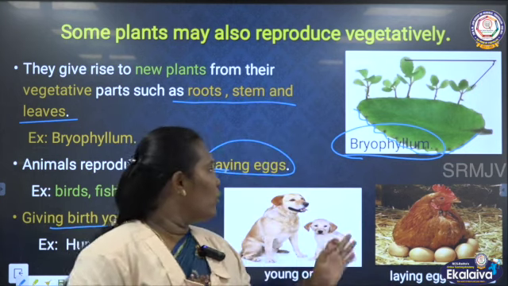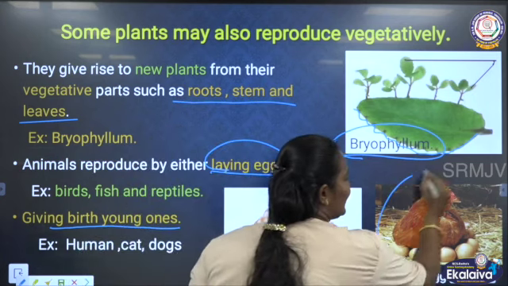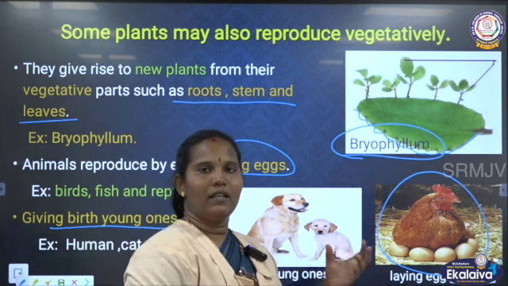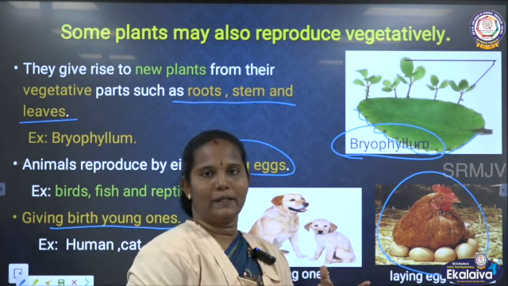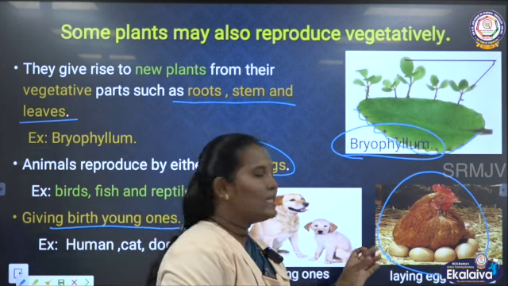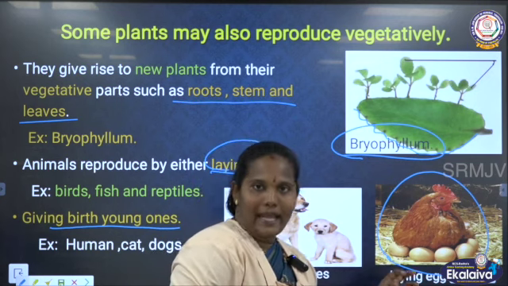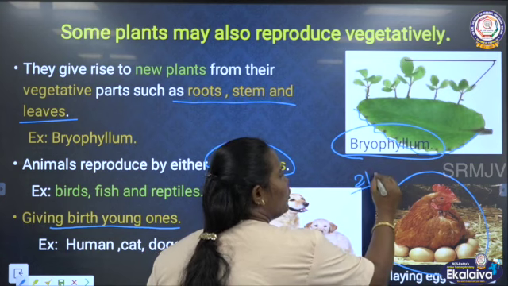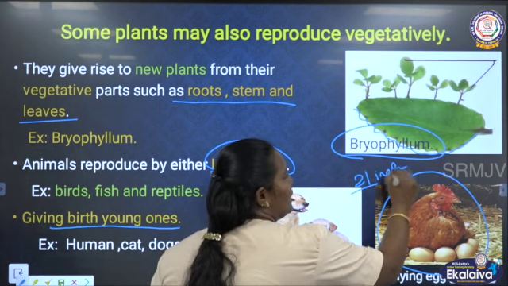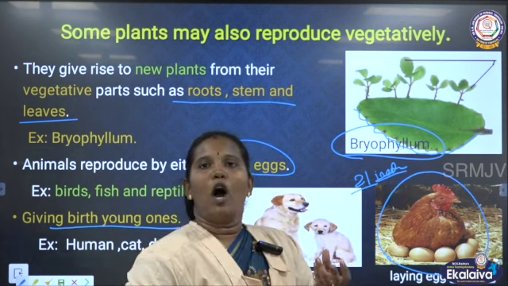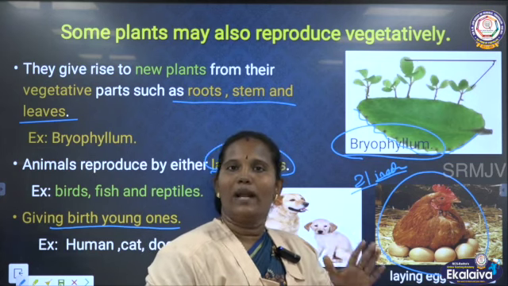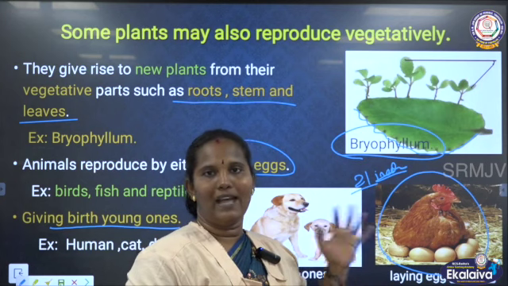Laying eggs, we know very well, is done by birds, insects, snakes and some other animals. After laying the eggs, they incubate the eggs for 21 days. How many days? 21 days they have to incubate. Incubate means that the egg needs some warm condition, because the fertilization only happens inside the body of the organism.